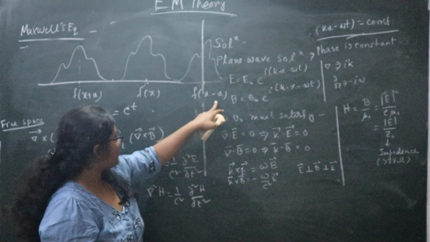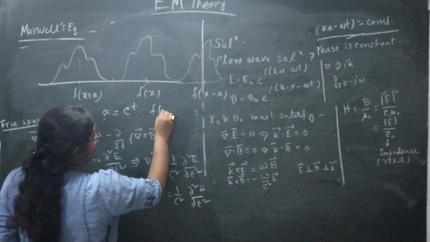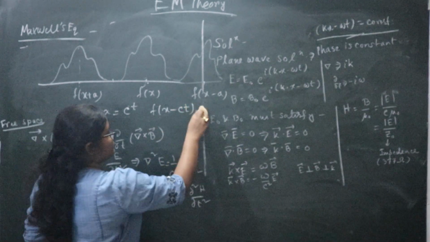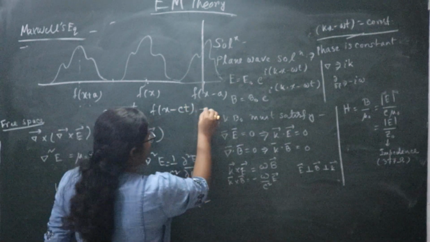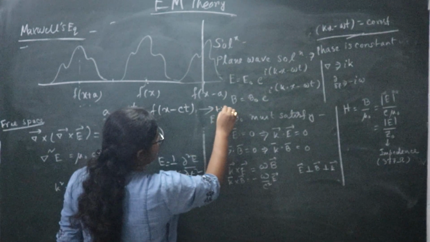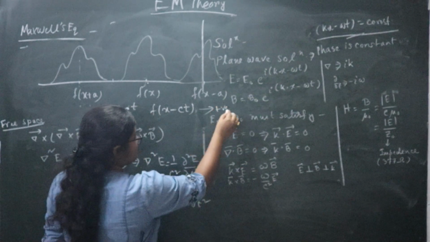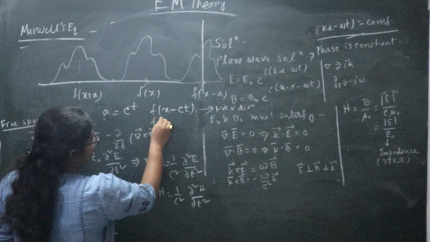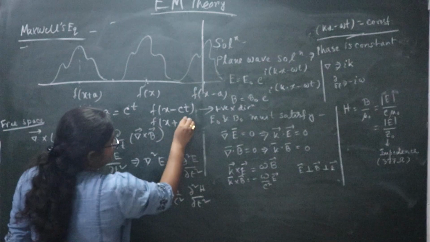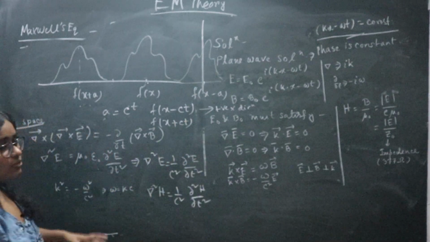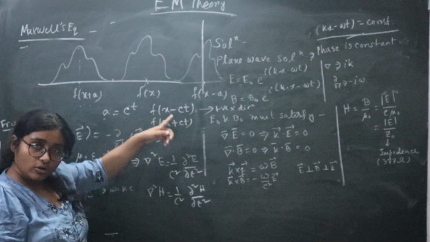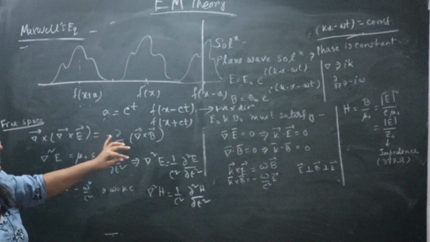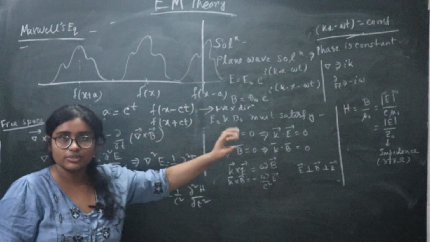So f of x minus ct or vt will denote the wave propagation along the positive x direction. Okay, positive x direction. Now if you write f of x plus ct, it will tell you the wave is traveling along the negative x direction. So you have to know each and every term, what the term denotes.